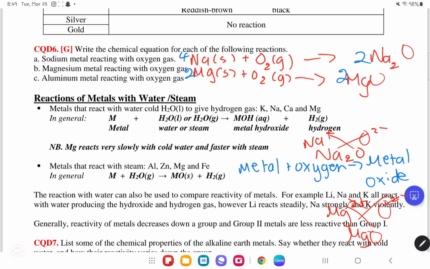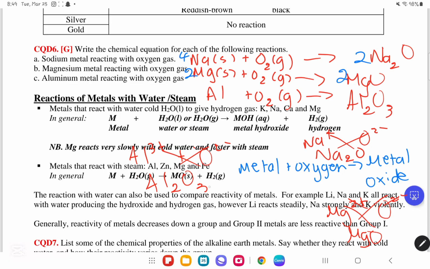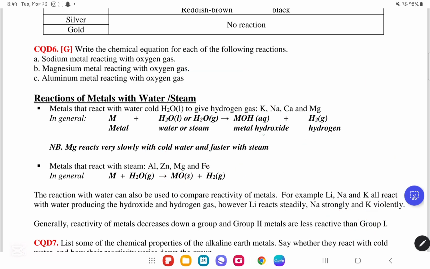Now, finally, we come across aluminum. Aluminum will react with oxygen to give us the metal oxide. So let us do the crisscross method: Al3+ and O2-, crisscross, Al2O3. As you can see, it is not balanced. So to balance it, we're going to put a 2 over here, a 3 over here, and a 4 over here. That's it for CQD number 6.